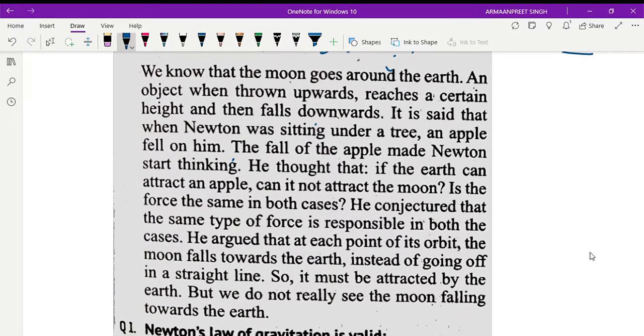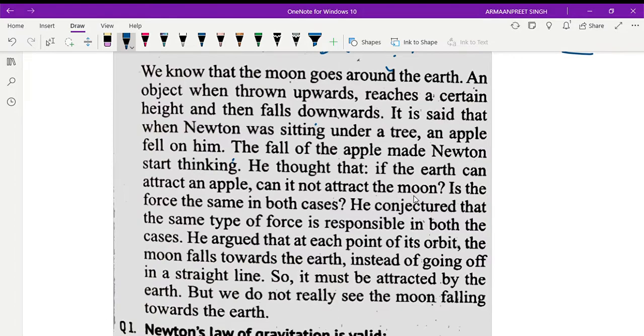We know that the moon goes around the earth. An object, when thrown upwards, reaches a certain height and then falls downwards. Whenever we throw something in the upward direction, ultimately it has to fall down. We have also read that when Newton was sitting under an apple tree, an apple fell on him. The fall of the apple made Newton start thinking. He thought that if the earth can attract an apple, can it not attract the moon?